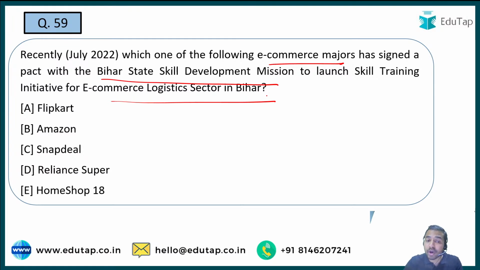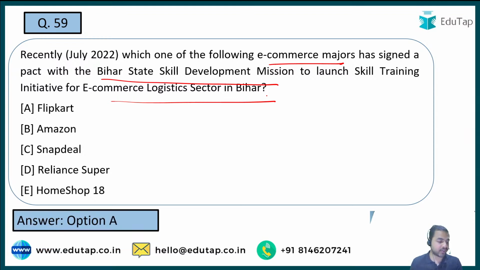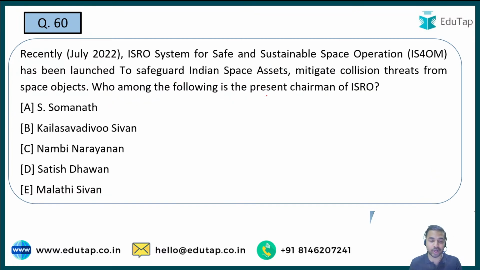See, जो हमारा e-commerce का लॉजिस्टिक सेक्टर है उनकी स्किल ट्रेनिंग अगर हम कराएं बिहार के अंदर, so that's how it is really going to impact their efficiency, and that's why such kind of initiative has been taken, and that's why such kind of MOU has been signed with an e-commerce company so that they can skill and train those particular people here. And here the right answer to the question is option A, that is Flipkart. So Manpreet, Puneet, Nilesh, everybody is saying that the right answer is Flipkart. Well done guys. Moving on to the next question.